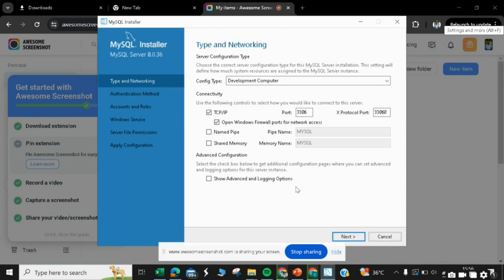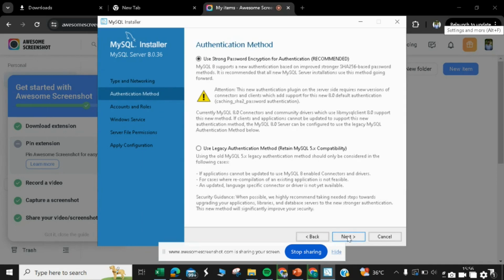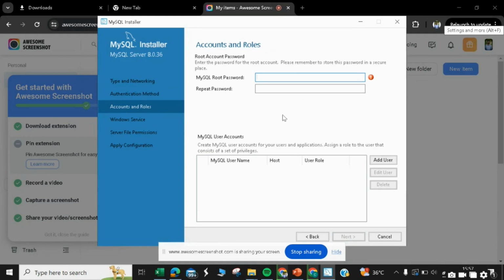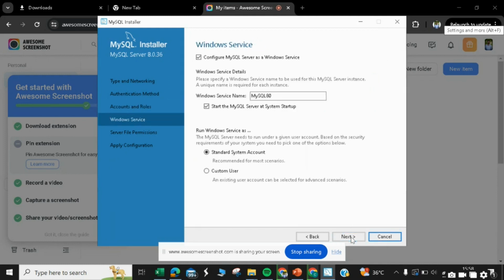Now here you do not need to change any of the settings and just click next. Now for login or authentication process, it will ask you a password. Set up a password and remember this because when you will open MySQL, this password will be required. So click on next and here you have to set up a password. So set a password here and just click on next.